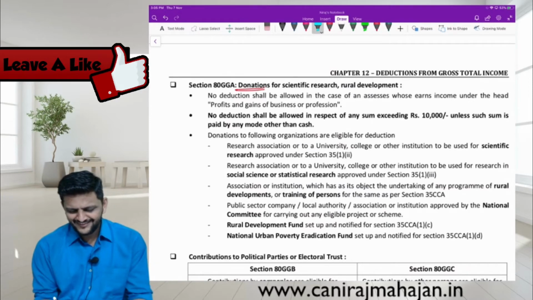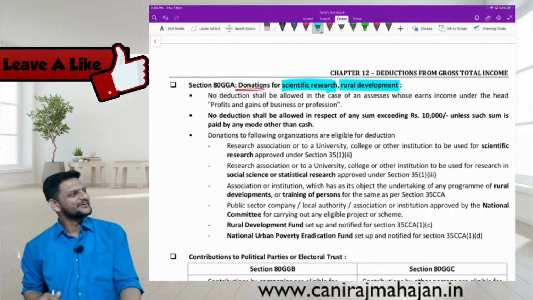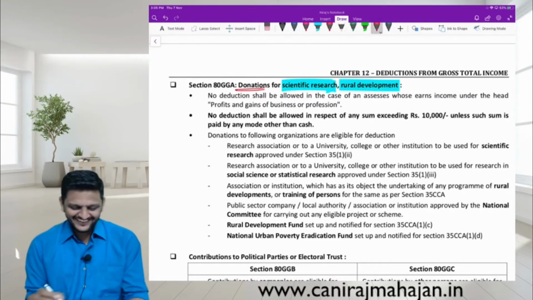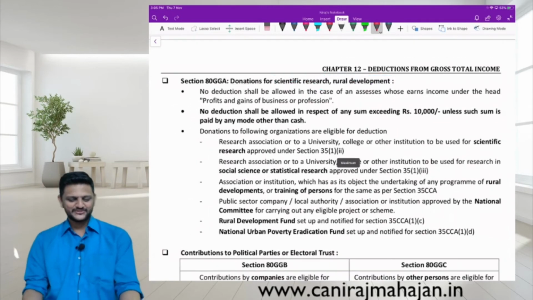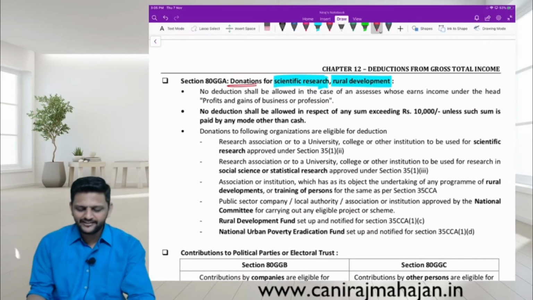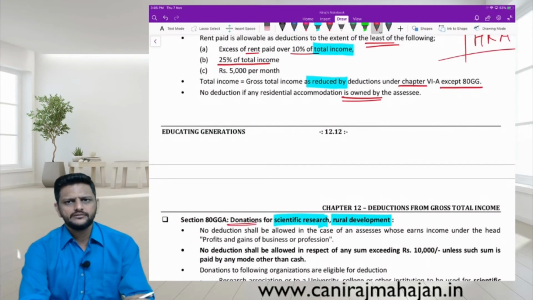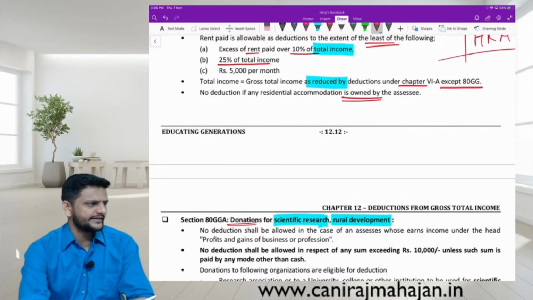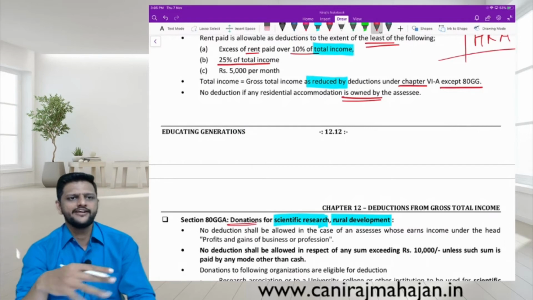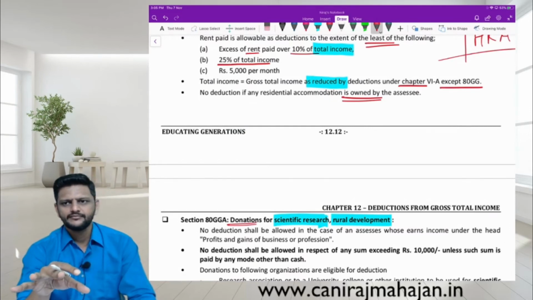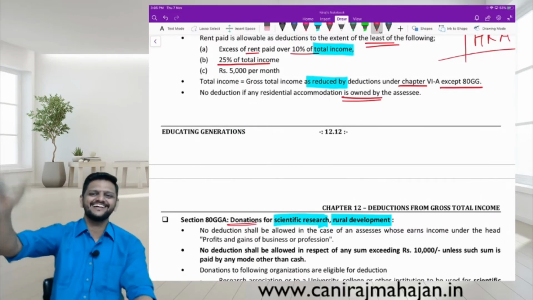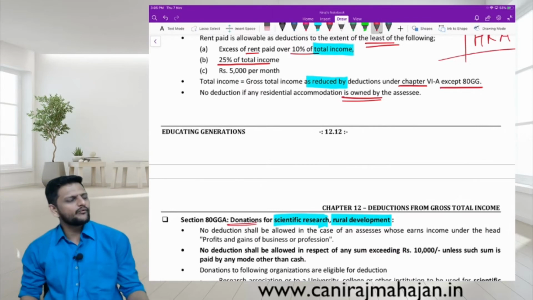And rural development. Donations for scientific research or rural development. These wordings were where? PGBP section around 35. What all did we have there?